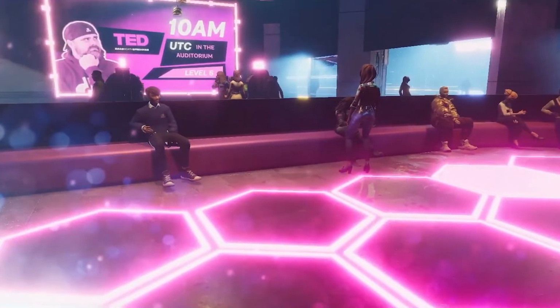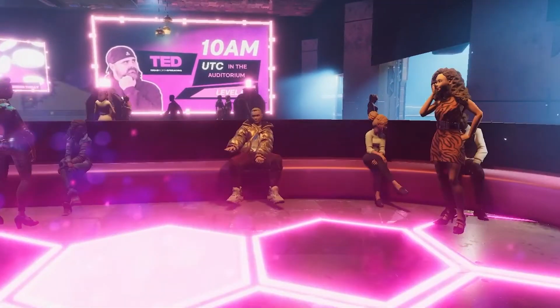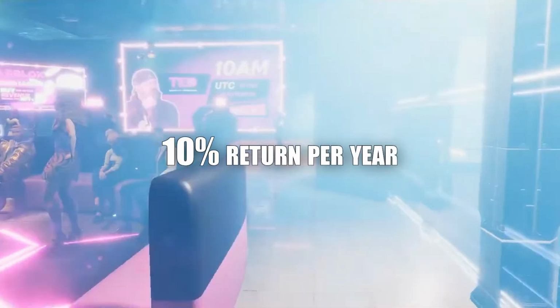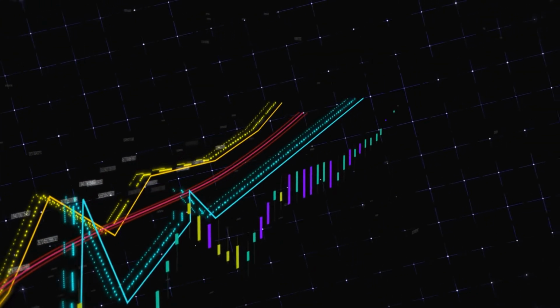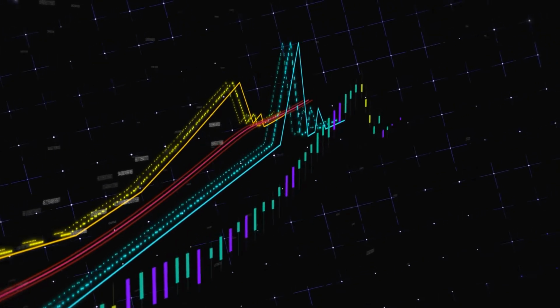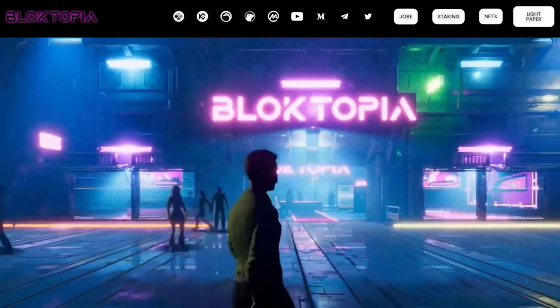So if the totems on this level are to get 190,000 impressions, a single NFT could generate the owner a 10% return per year. This would be a rough estimate, without taking into consideration the fluctuations that may occur, which would again depend on the number of Blocktopians visiting Blocktopia on a regular basis.